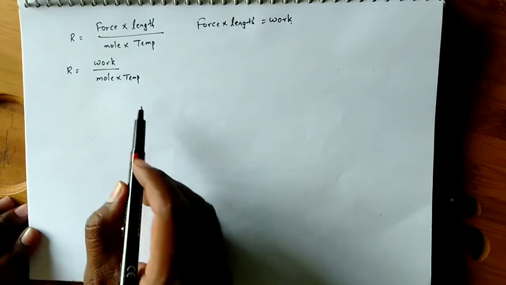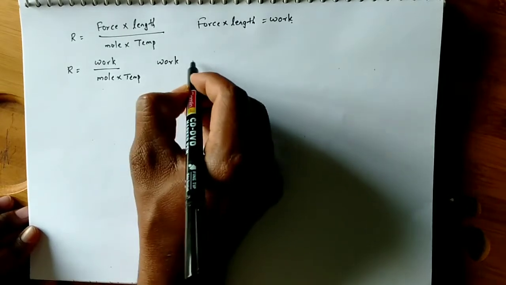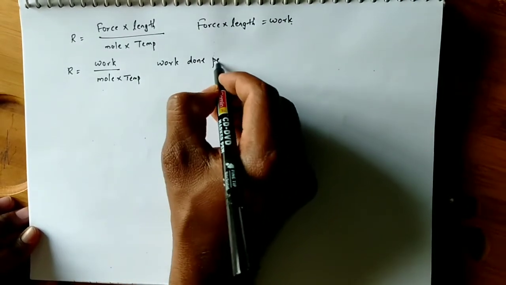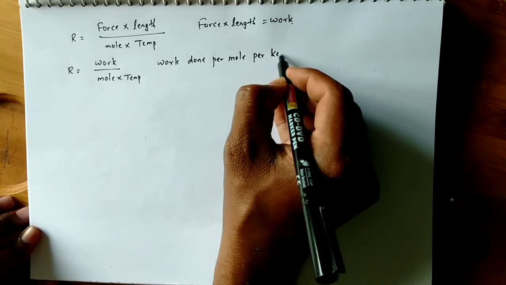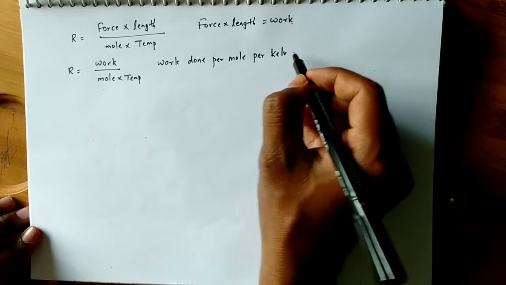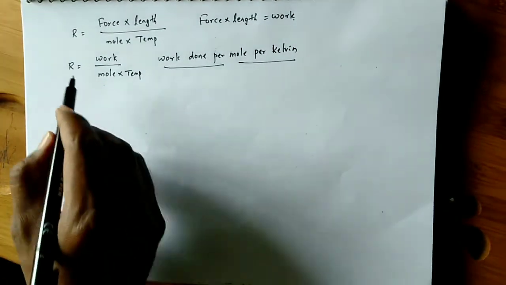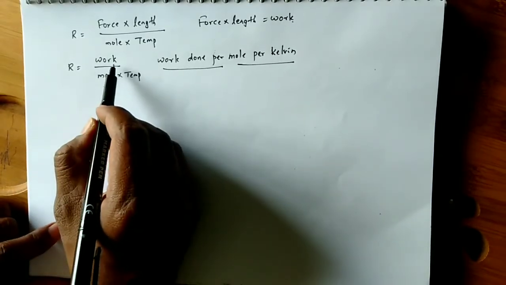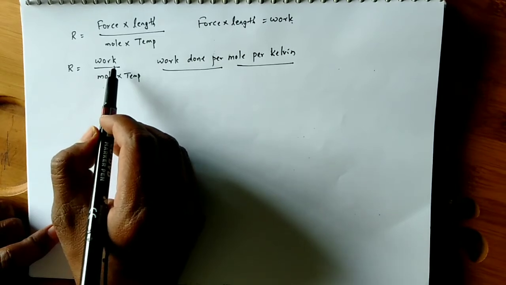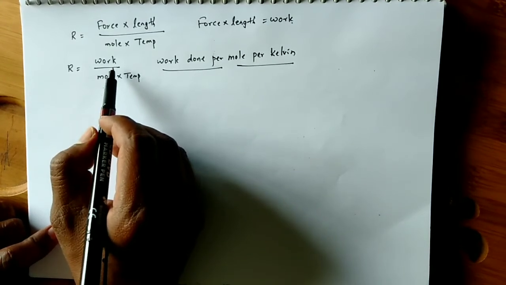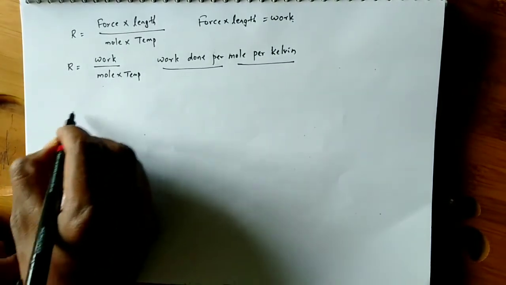So R is work done per mole per Kelvin, because here we are taking absolute temperature, Kelvin. So work done per mole per Kelvin is R. So the units for R also depend on the units for work, like liter atmosphere, calories, joules. Only in those units will it be expressed. Let us see some units here.